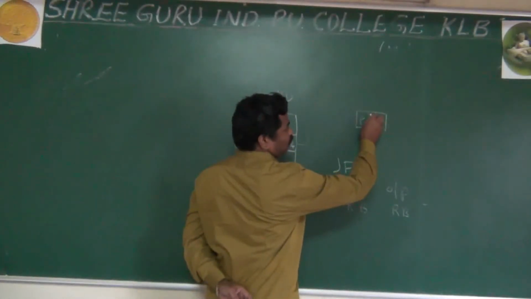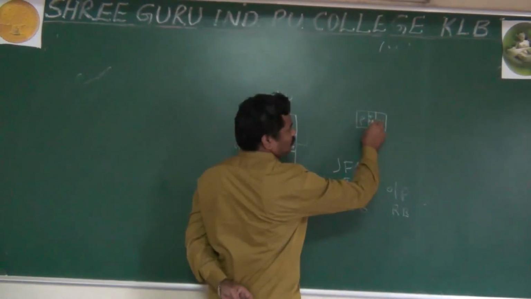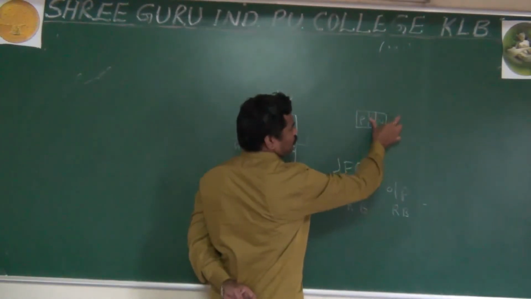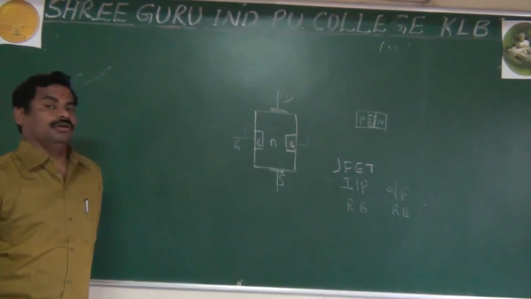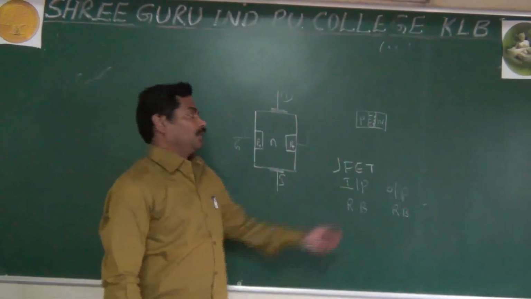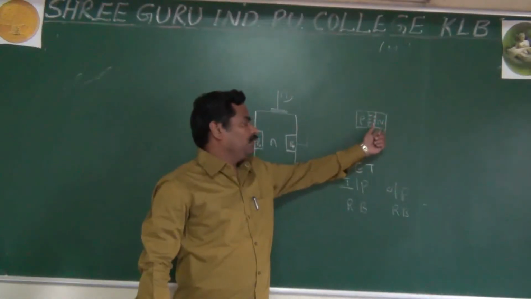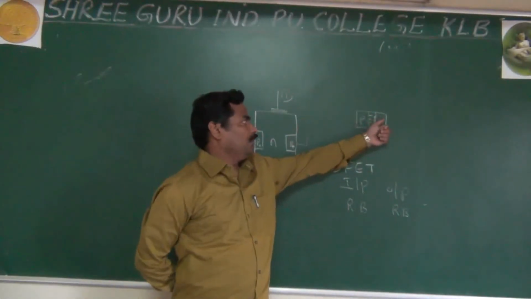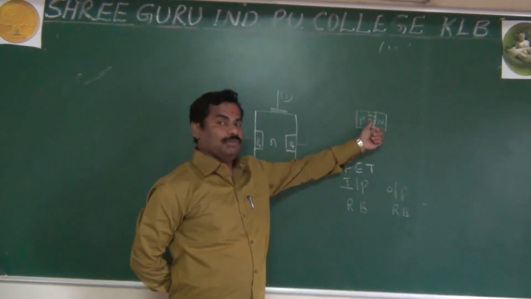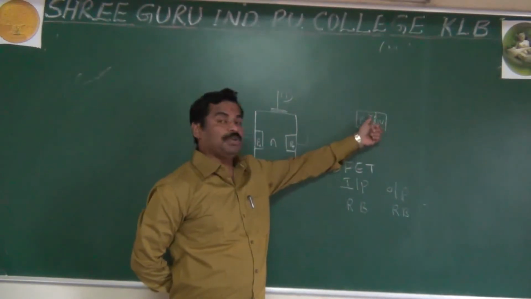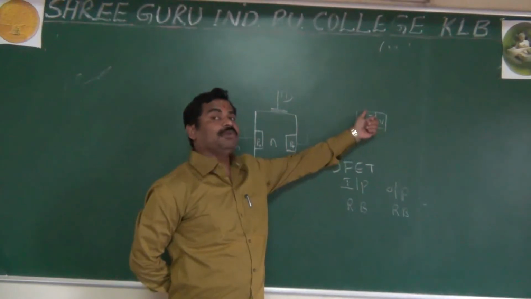Because of the movement of electrons and holes, near the junction they create negative ions on one side and positive ions on the other. This acts as a potential barrier, or the depletion layer.